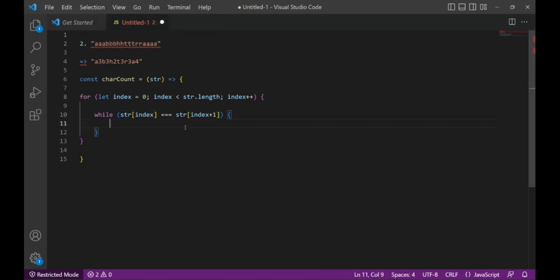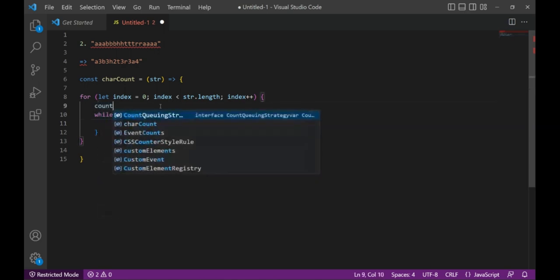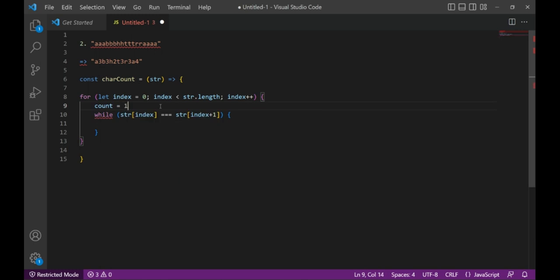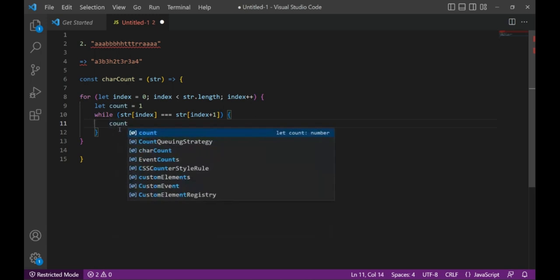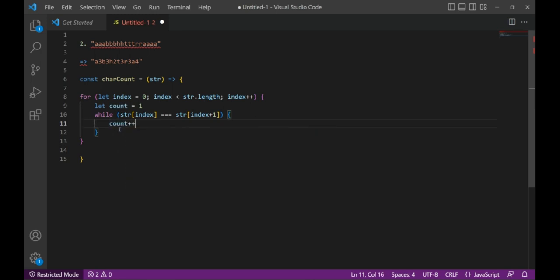So in this case we need to keep the track of count. So what we'll do here is that whenever we find any character in iteration, we will assign the count 1 for this character, okay. So let count is equal to 1. Whenever we find the occurrence, we will raise the count. So count should be plus plus, right?